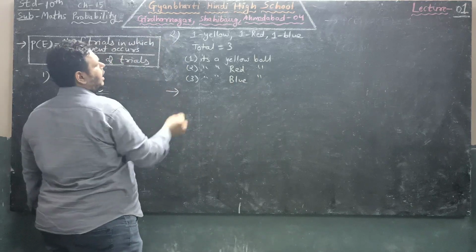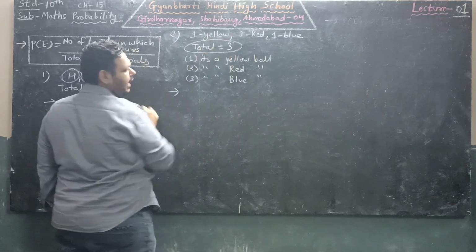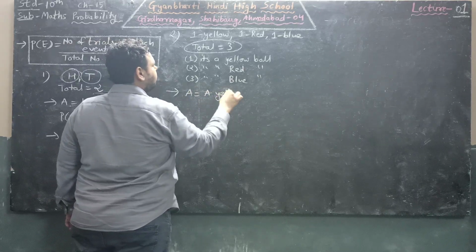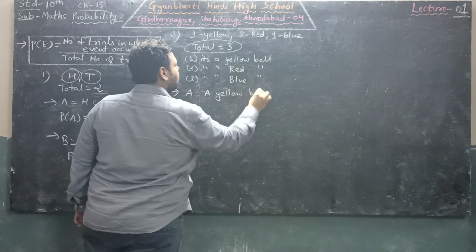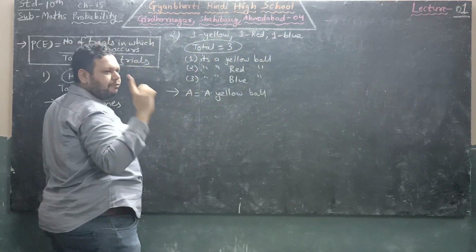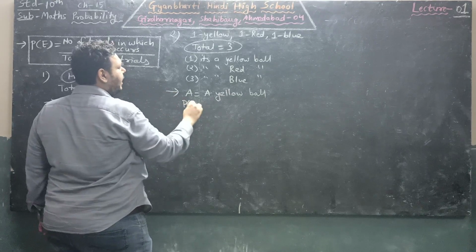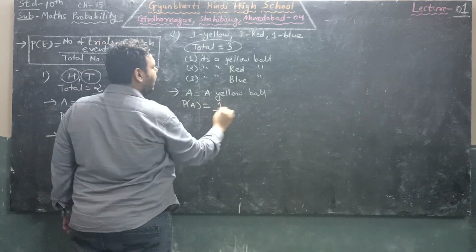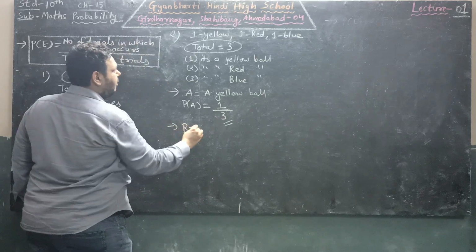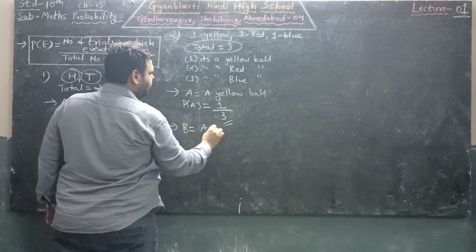So here total results are 3. First event, a yellow ball. We have total 3 balls in which there is only one yellow ball. So probability of A will be 1 and total is 3. So 1 upon 3. Next event B, a red ball.